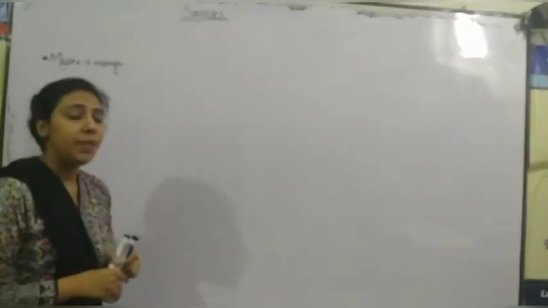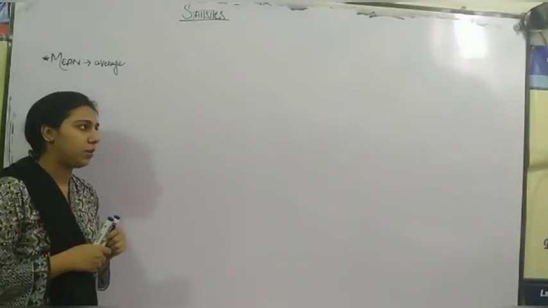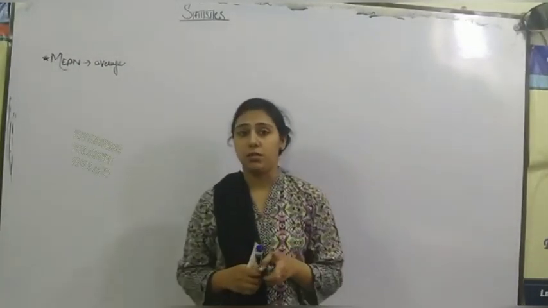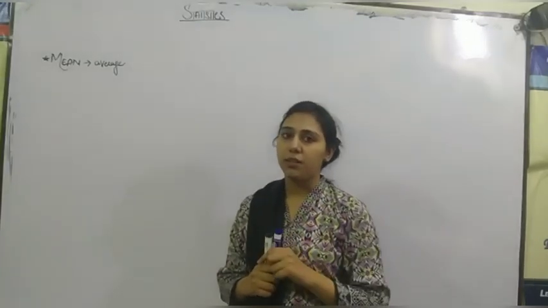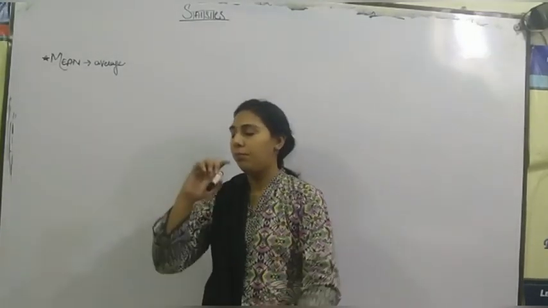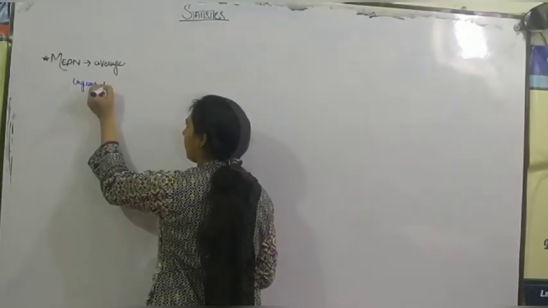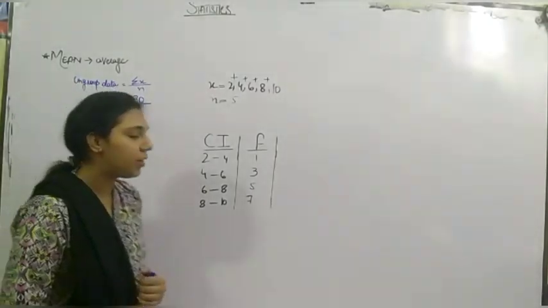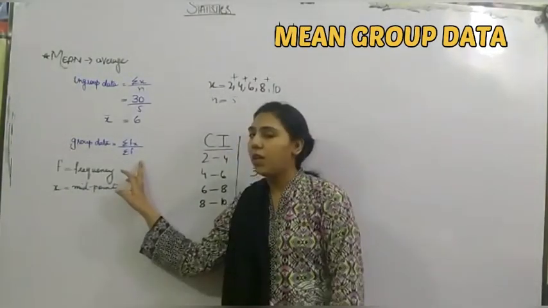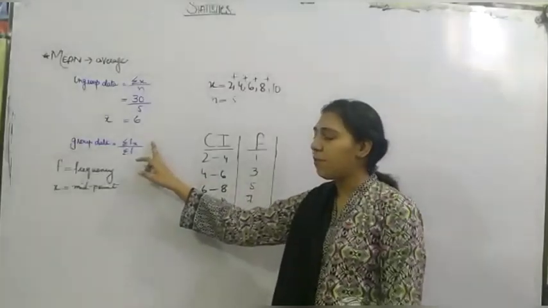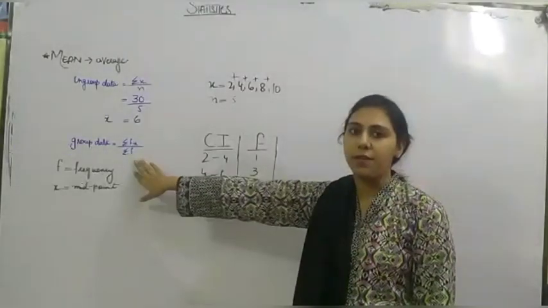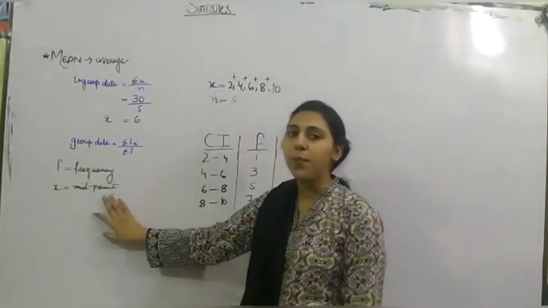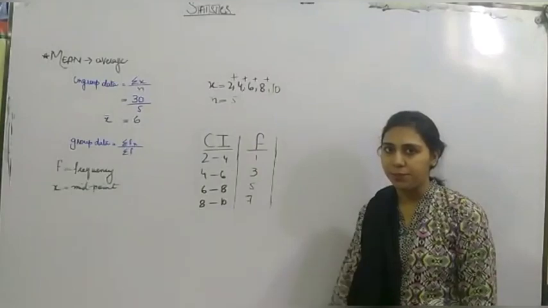Now mean is an average of two numbers or two figures. Like the formula, there are two kinds of data, grouped data and ungrouped data, and there are different formulas for both of them. Okay, now after ungrouped data, we are going to study grouped data. The formula says summation fx upon summation f. What is f? f is the frequency of data and x is the midpoint. Midpoint means median, mean over here.